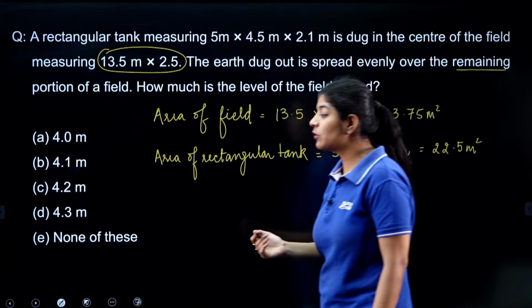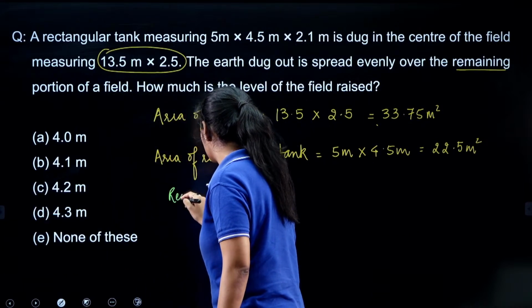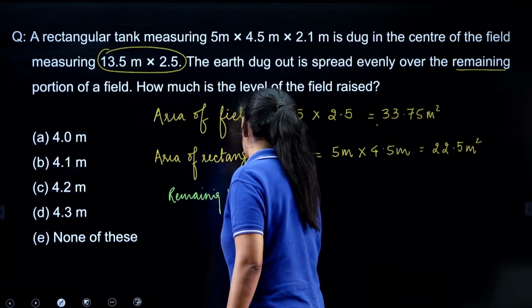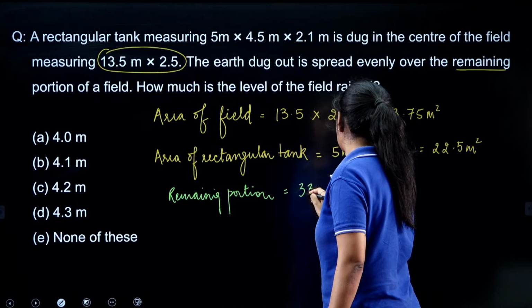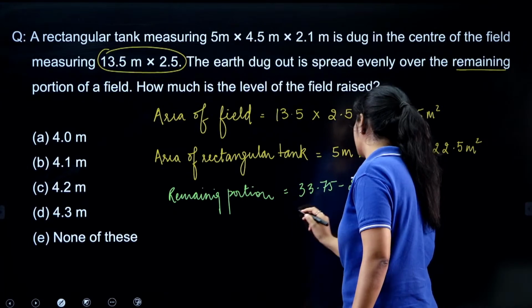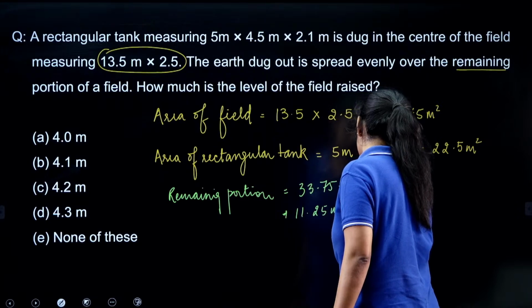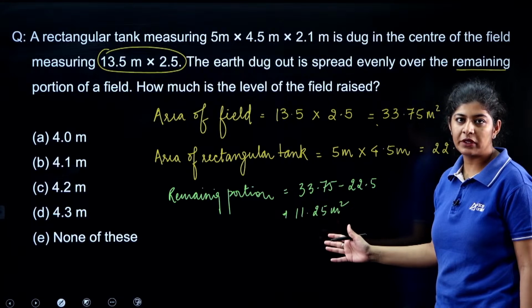So the remaining portion in which we need to spread this particular sand, remaining portion, 33.75 minus 22.5. So this is nothing but 11.25 meter square. We need to spread our sand on this 11.25 meter square.